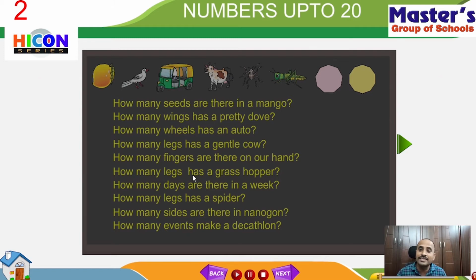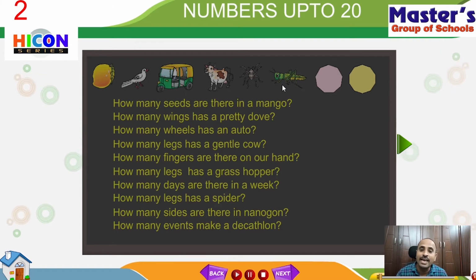So how many legs has a grasshopper? Children, have you ever seen a grasshopper? See the picture here. That is first, second, third, fourth, fifth, sixth one from the left side. So observe the picture. How many legs has a grasshopper? If you carefully observe the picture of the grasshopper, a grasshopper has a total of 6 legs.